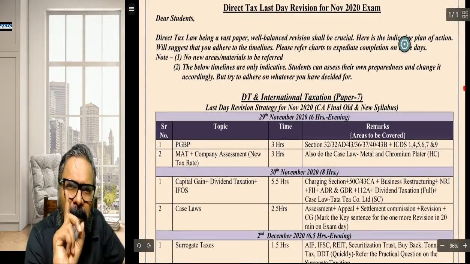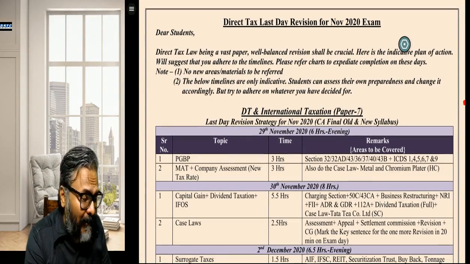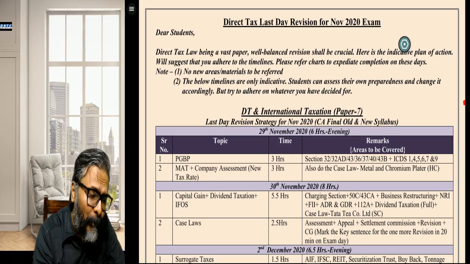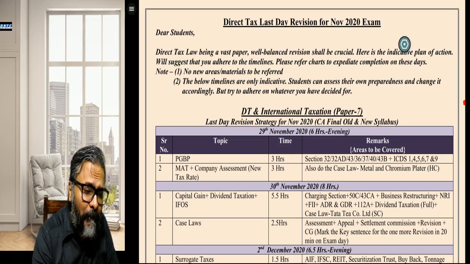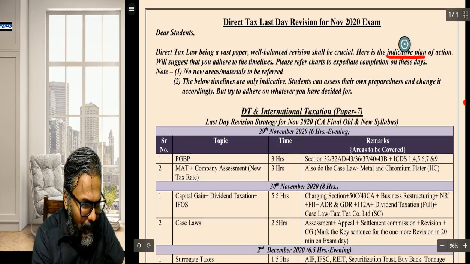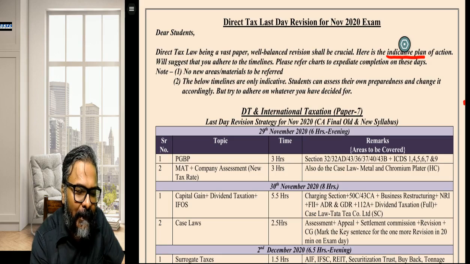Now students, just pay attention here. Some of my inputs I've given at the very start. Direct tax law being a vast paper, well balanced revision shall be crucial. Here is the indicative plan of action, students. This is the indicative plan of action I suggest you adhere to, with the timelines. Please refer to the charts to expedite completion on these dates.